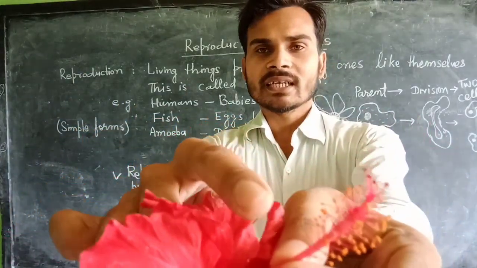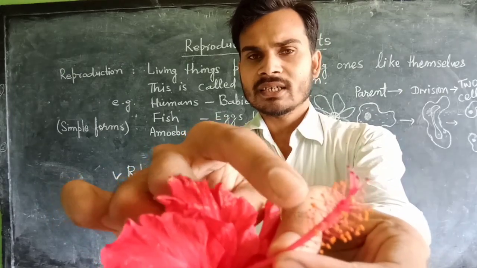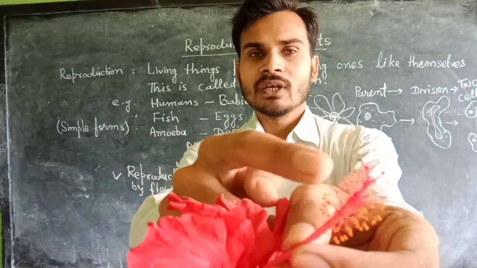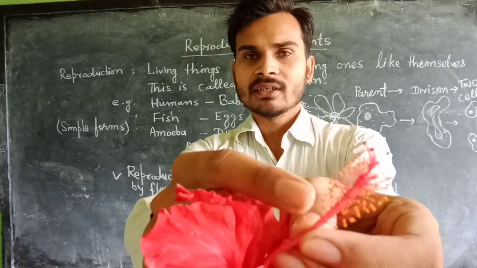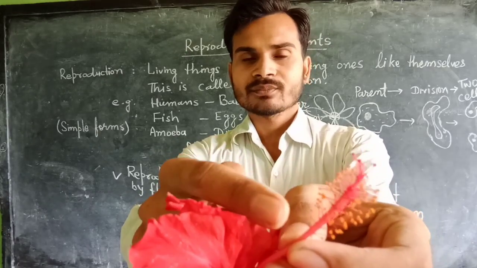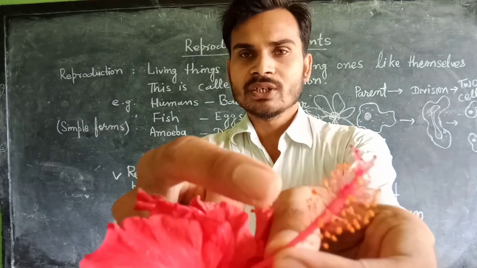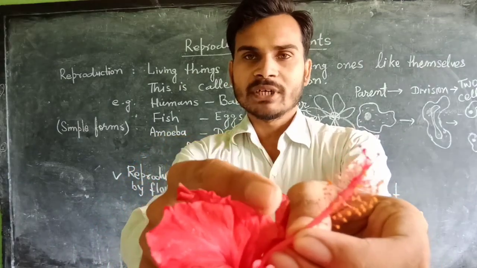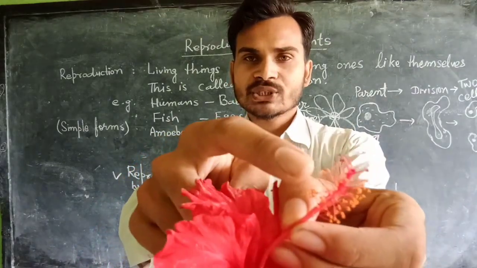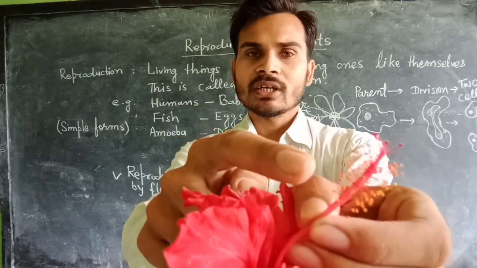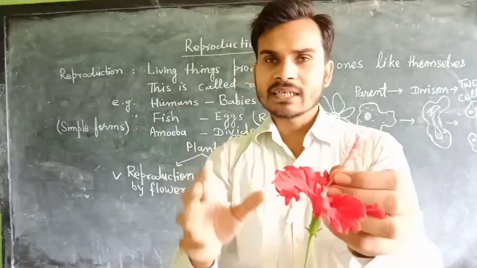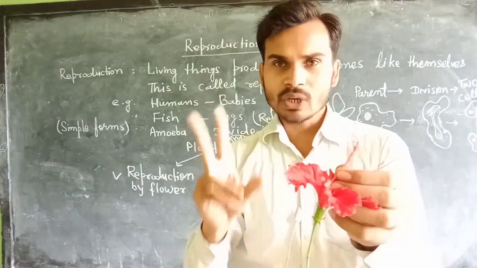You can see clearly a ball of yellow powder attached to a filament, a thread-like structure. The thread-like structure is called filament, and the swollen bulb-like part is called anther.